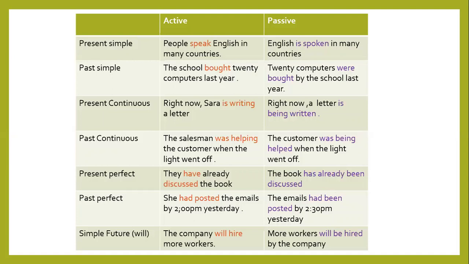Simple future with will. The company will hire more workers. More workers will be hired by the company. More workers will, and then we choose the suitable form of the verb to be. Will and all other modals are always followed by the infinitive form of the verb. So what is the suitable form of the verb to be used here?